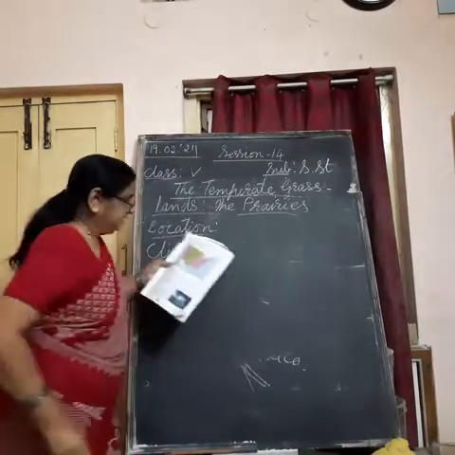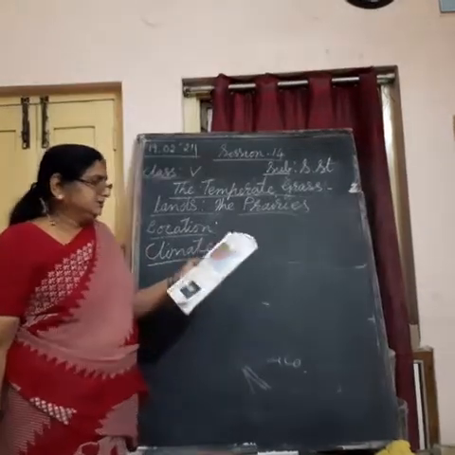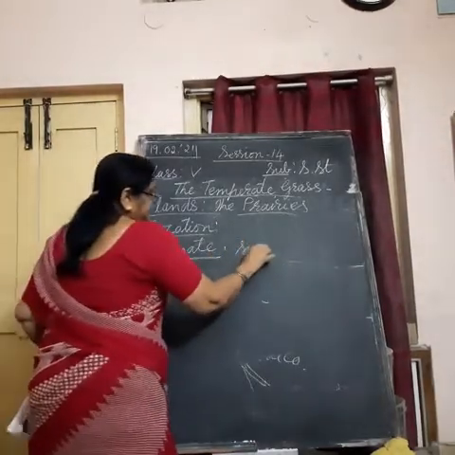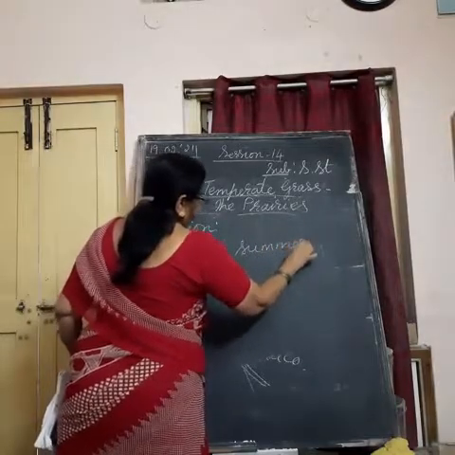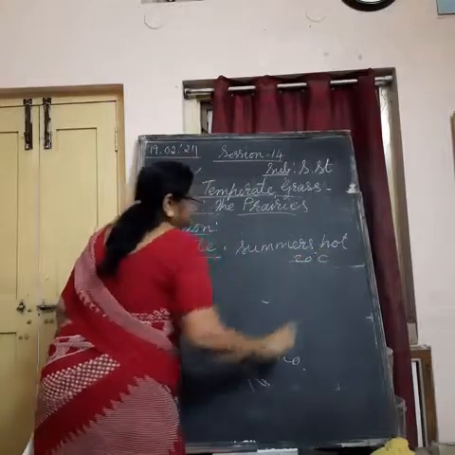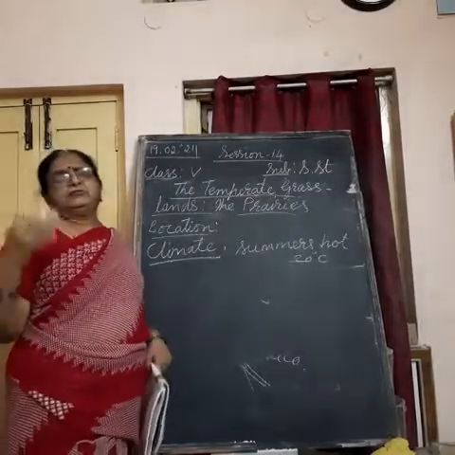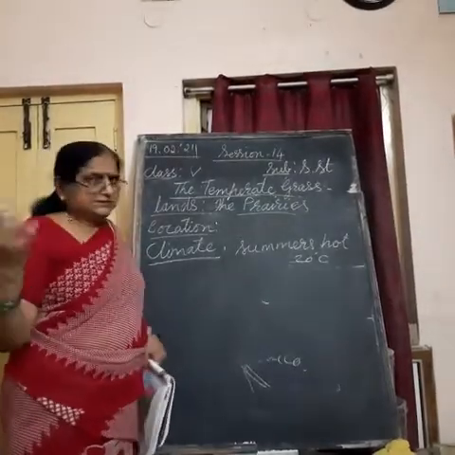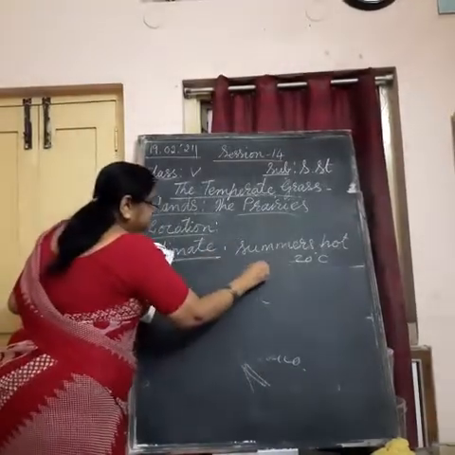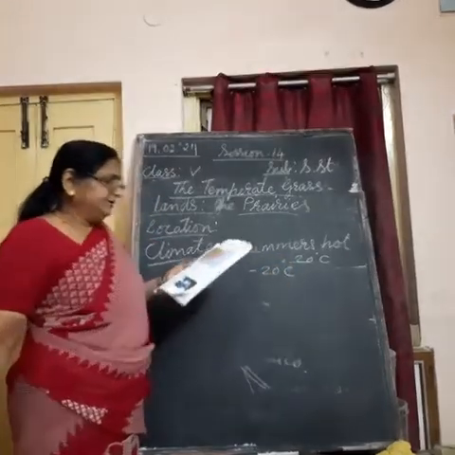Coming to the climate, I already told you it has an extreme type of climate. Summers are hot, winters are cool. Summers are hot with around 20 degrees Celsius. In India we have 45 degrees or even 50 degrees, above 40 degrees, 35 to 45 degrees it rises in summer. So here it is 20 degrees. In winter it will be minus 20 degrees, so very cool, and snowfall also will be there here in the winter season.